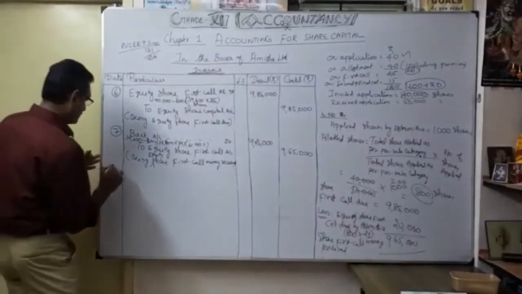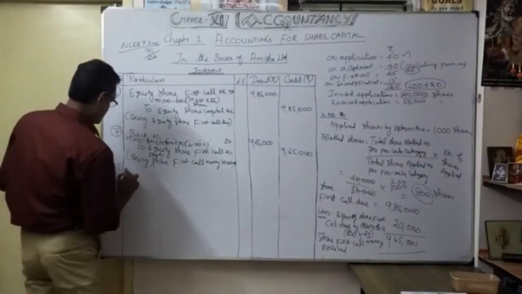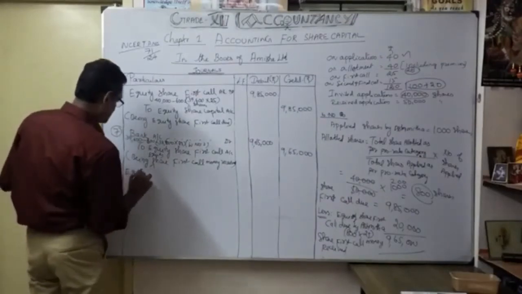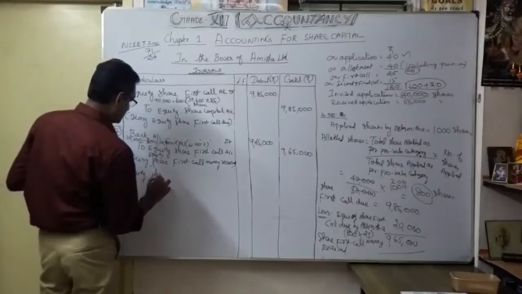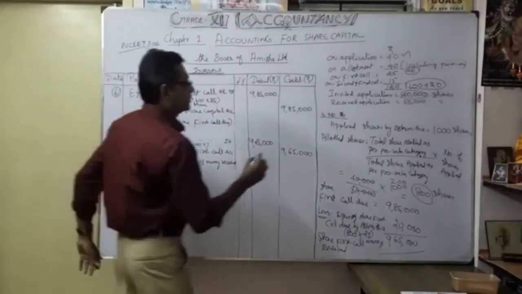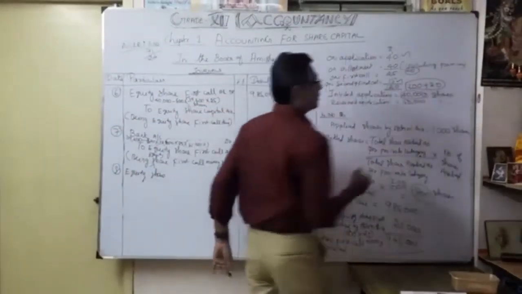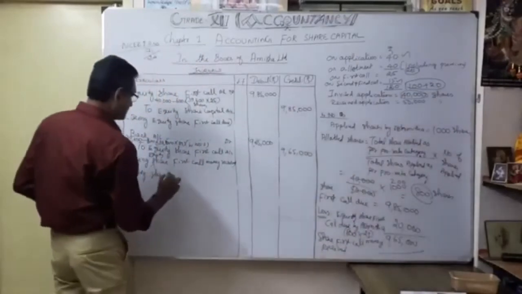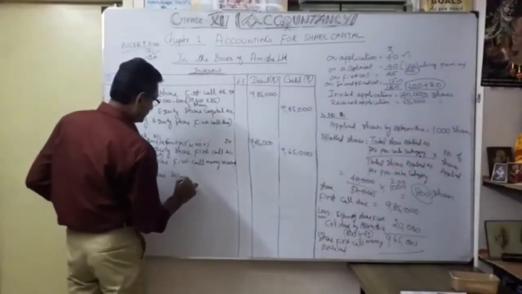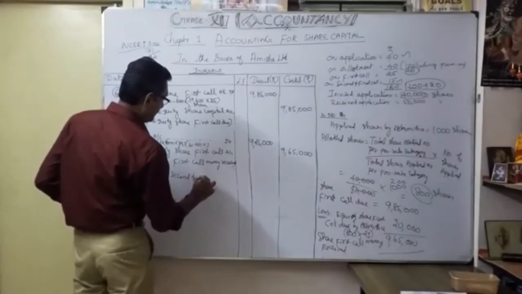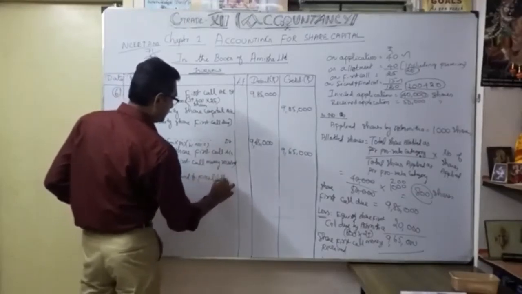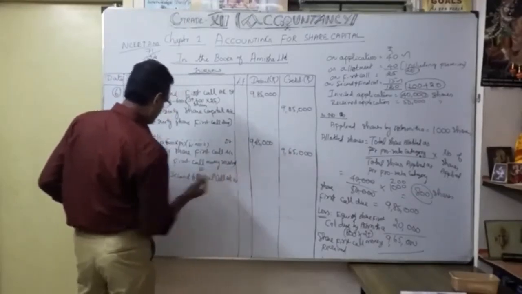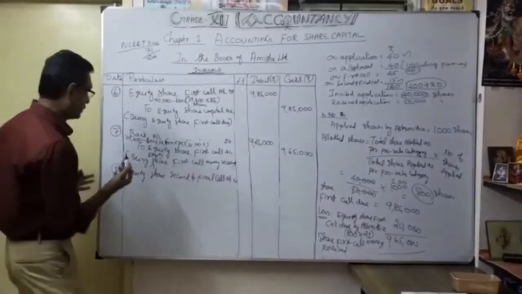Okay, now go for the 8th entry, equity share second and final call account. Okay, now we are going to calculate. Same manner.